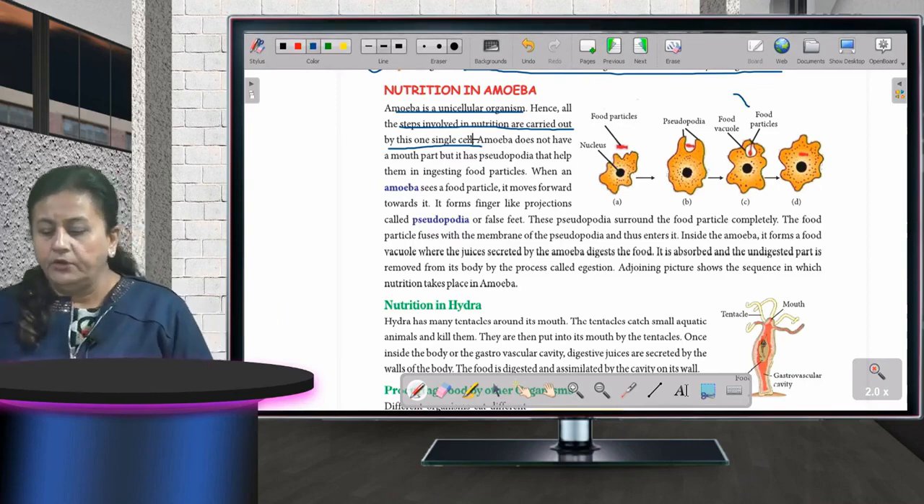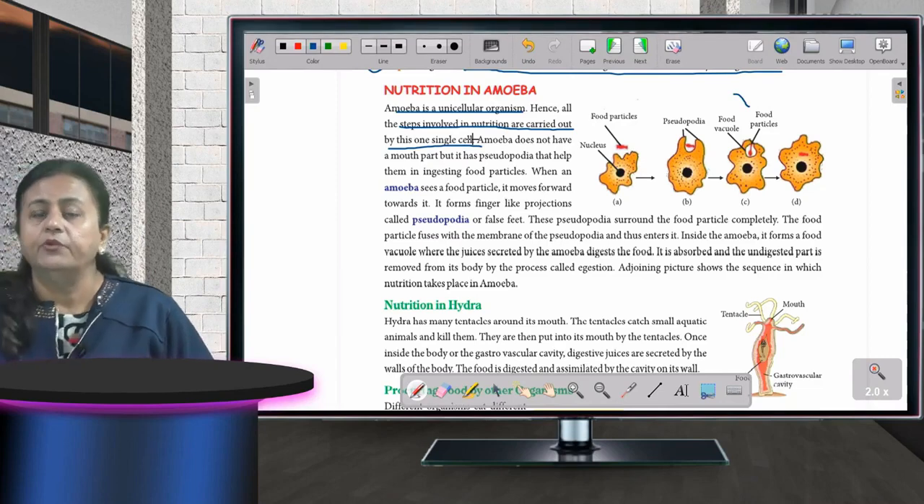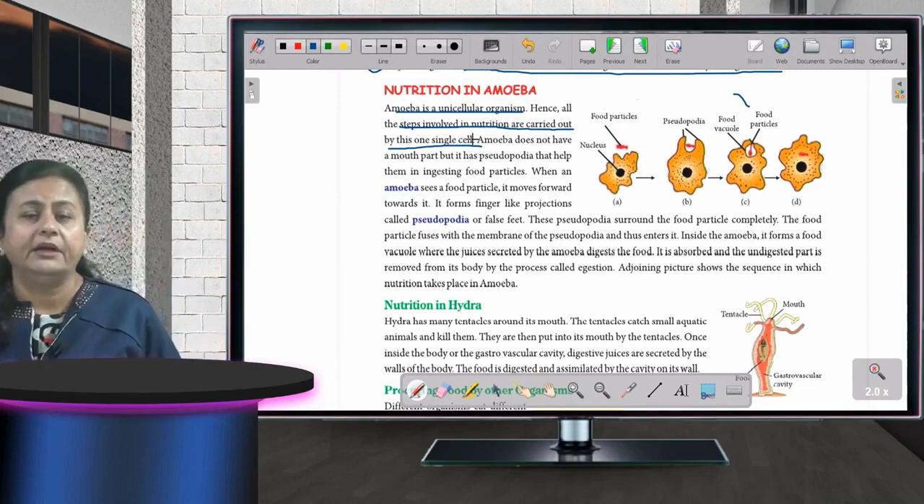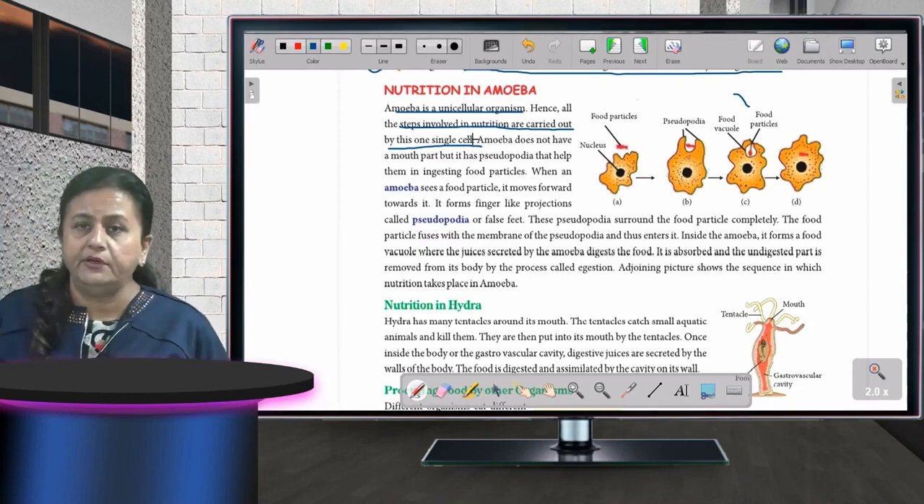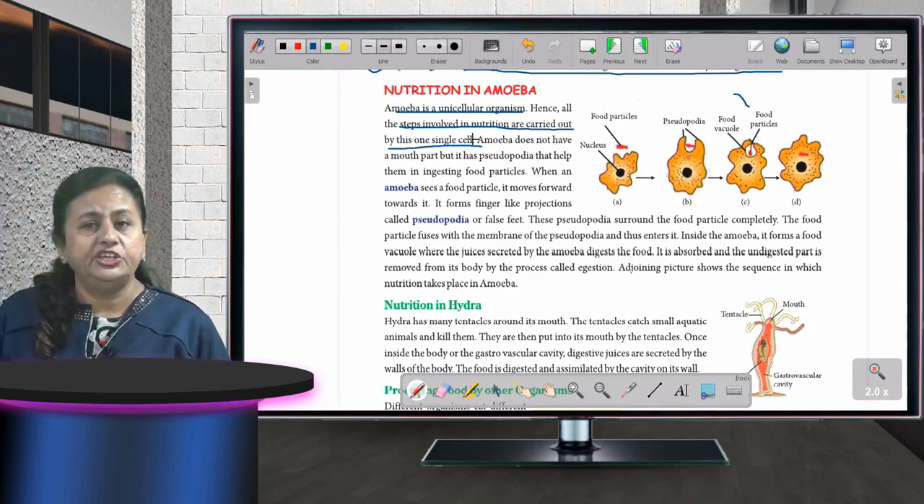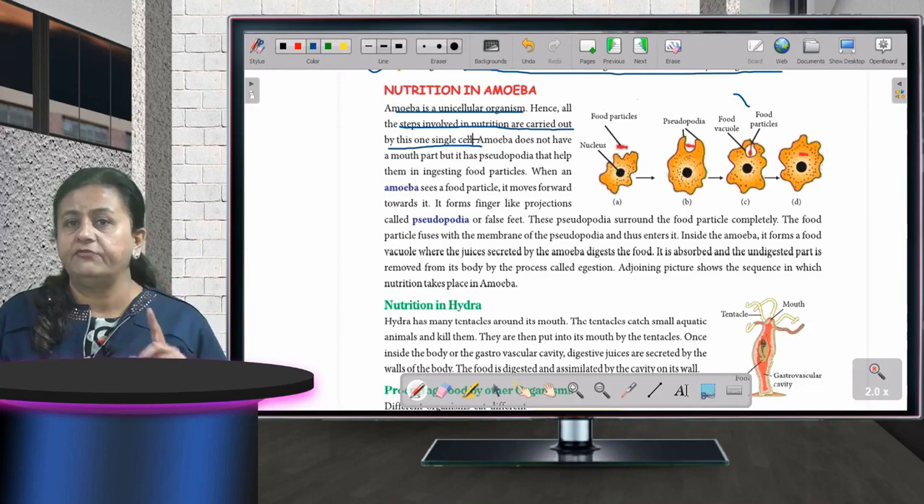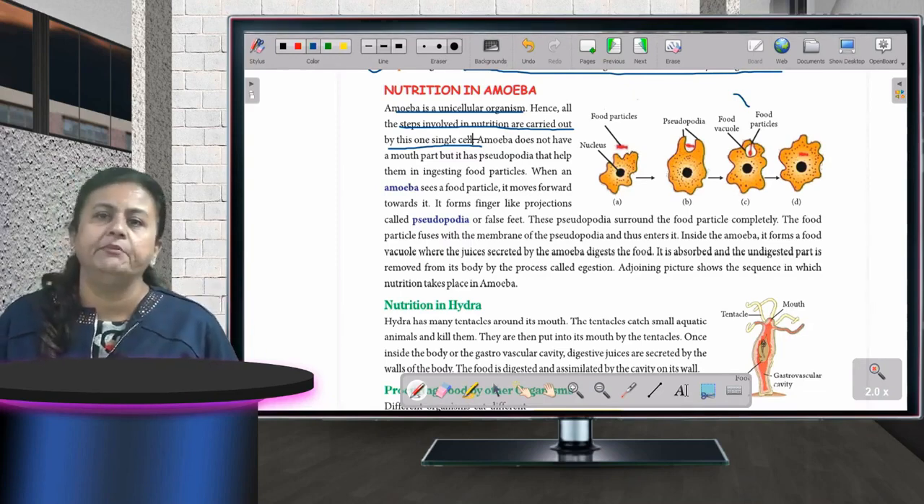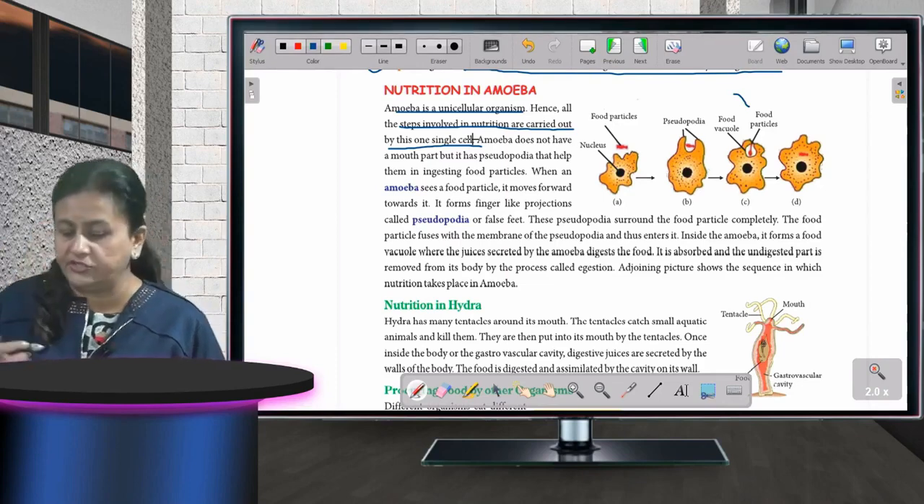Now how does amoeba move? How does it consume its food? First of all, amoeba does not have any specific shape. It does not have any shape like we all have. We have eyes, we have nose, we have teeth, everything we have. But amoeba does not have such things.